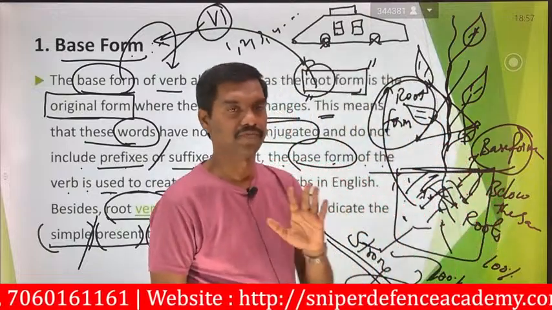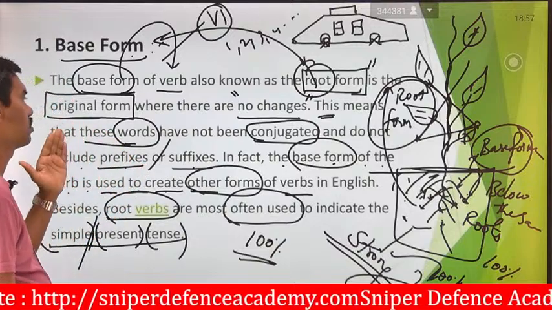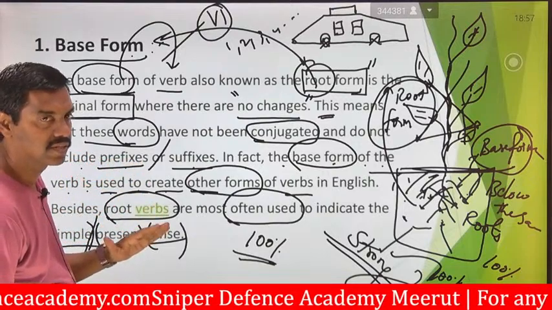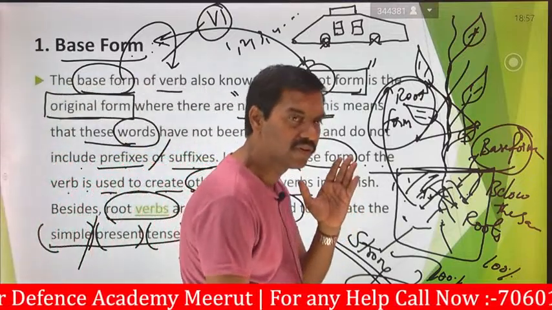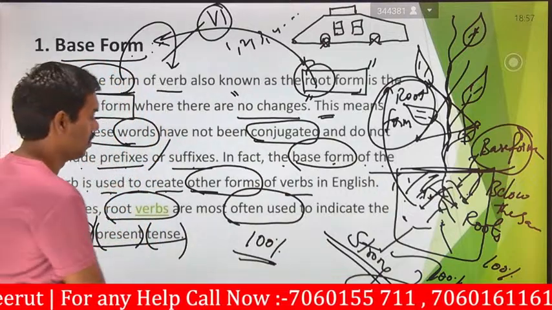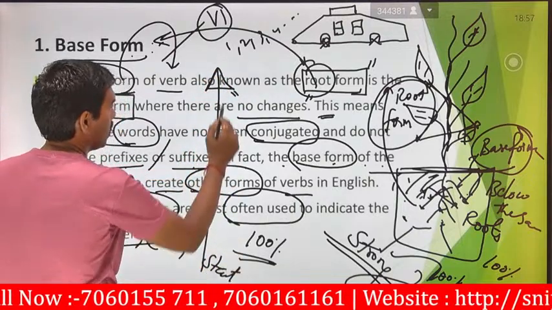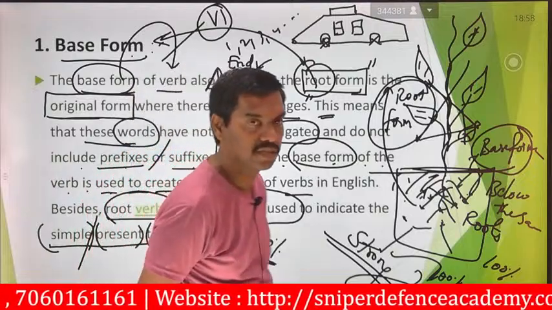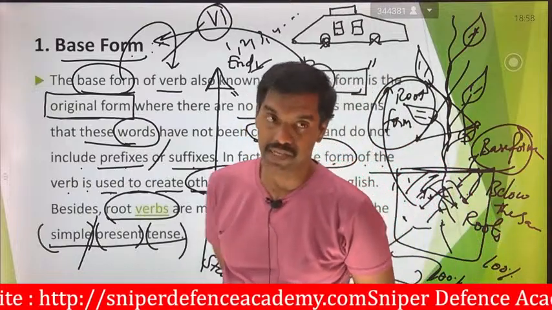The name of the form is again base form. So we have seen easily that the base form is also called the root form, and it's the original form. There are no changes, it will never be conjugated, and there is no suffix and no prefix. It is used continuously, from the starting point to the end point, to get sentences in terms of action. So this is said to be a base form.